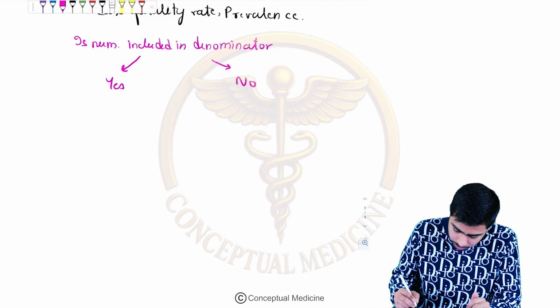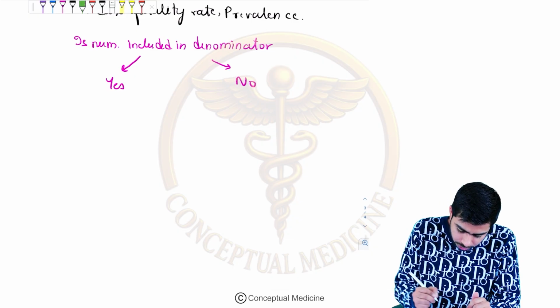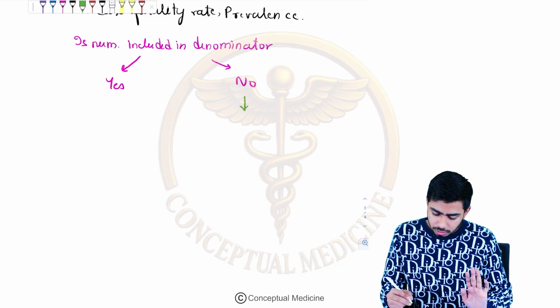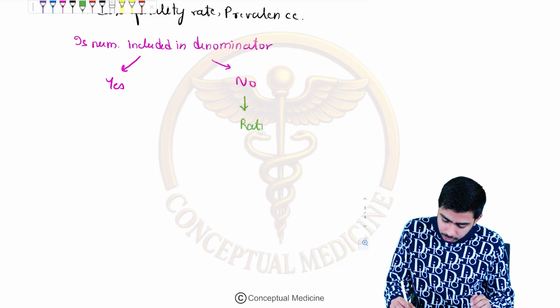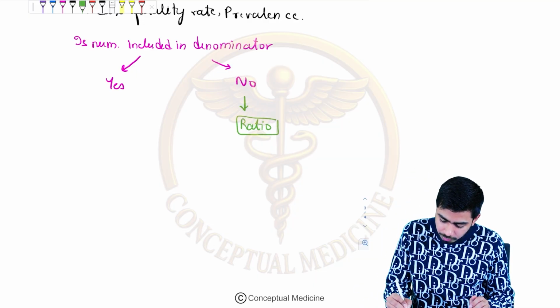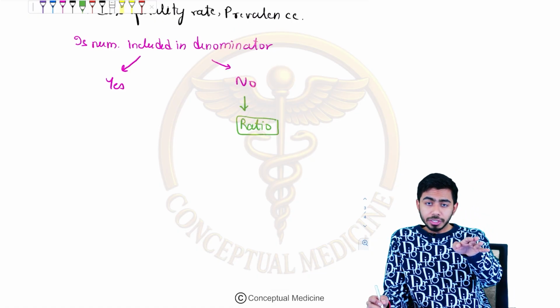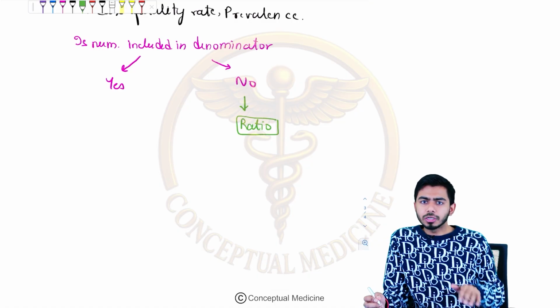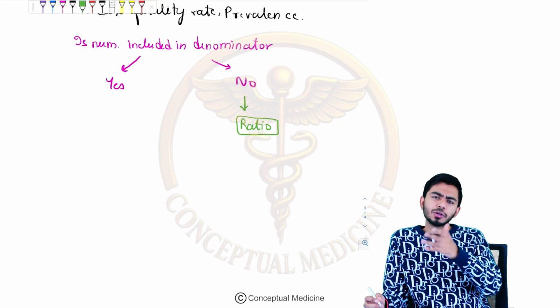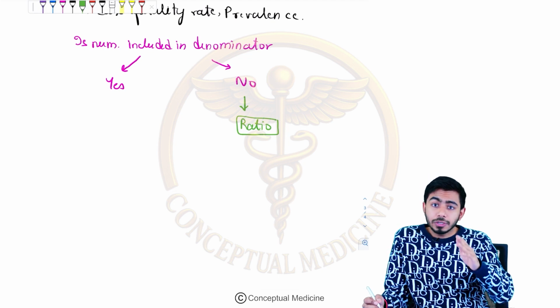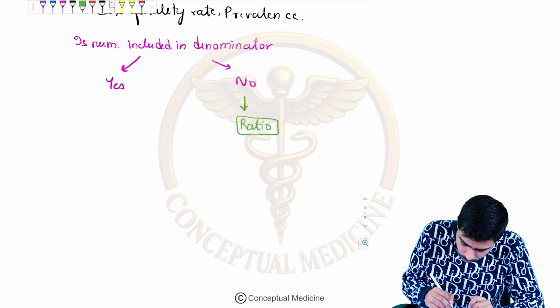In case your answer is no, so numerator is not a part of denominator, straight away your answer would be ratio, right? Is numerator having any association with the denominator? You might say no, you might say yes. If you are saying no, then it is a ratio. If you are saying yes, then I shall ask you one more question.